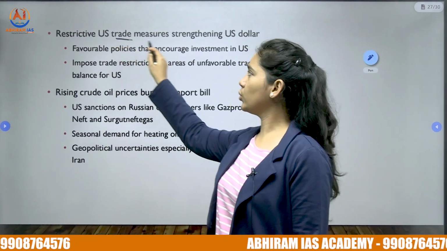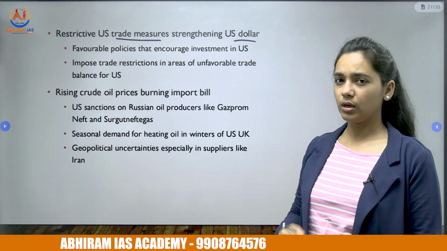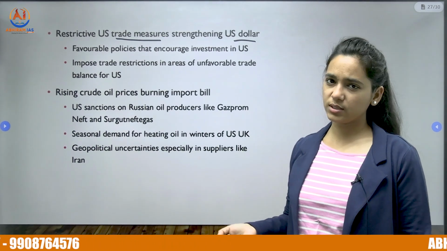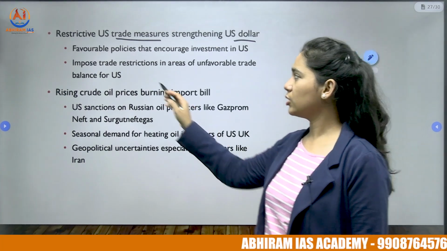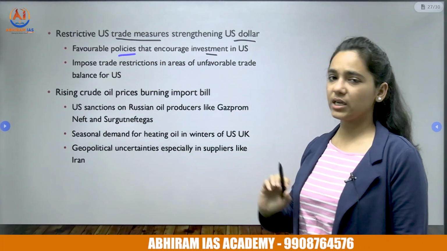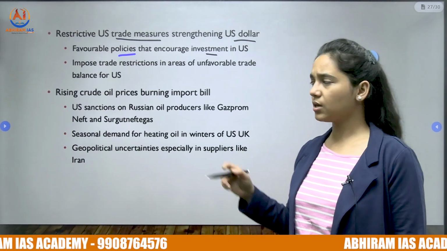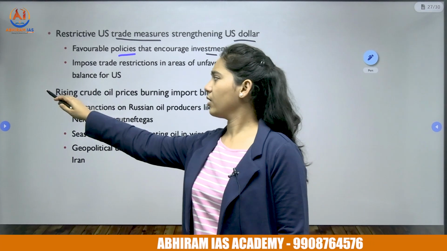So restrictive US trade measures are strengthening the US dollar. Trump is going to adopt some favorable industrial or economic policies which are going to attract a lot of investment from other nations. So favorable policies will encourage investments in the US. He is also known for imposing trade restrictions earlier wherever there is unfavorable trade, like in China.